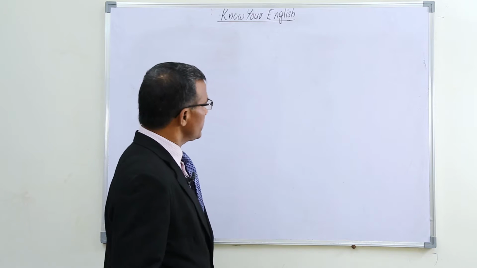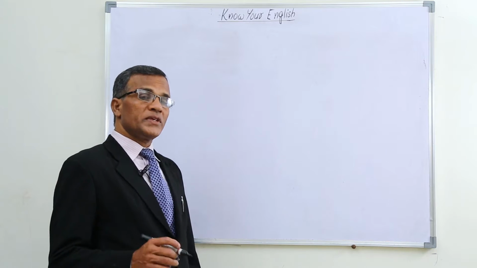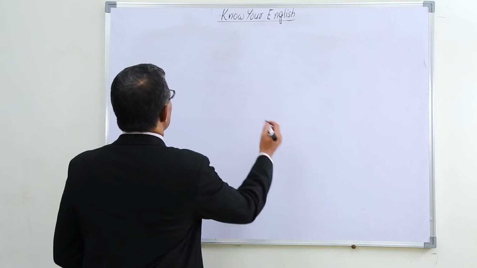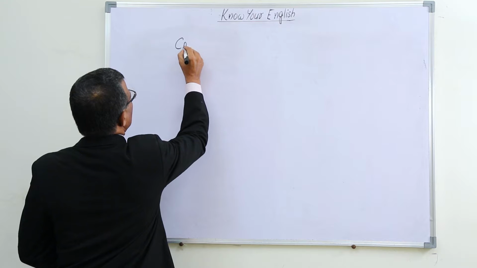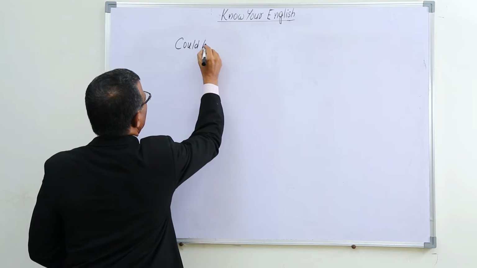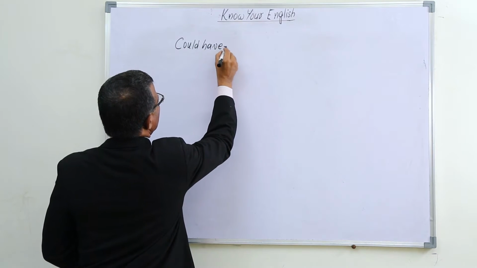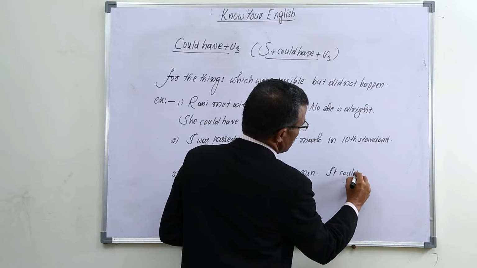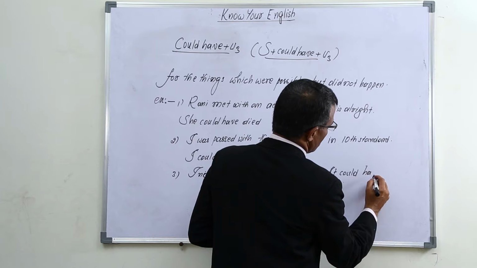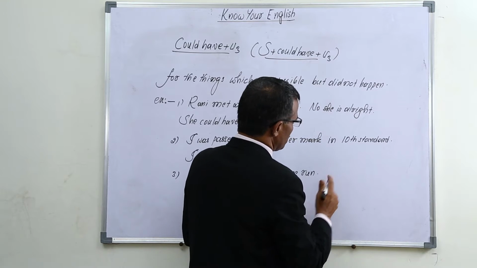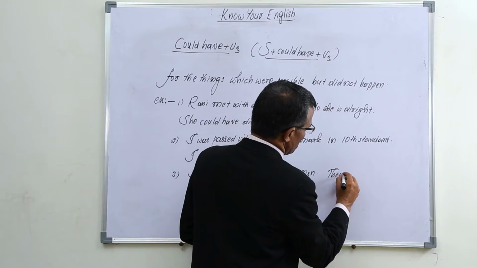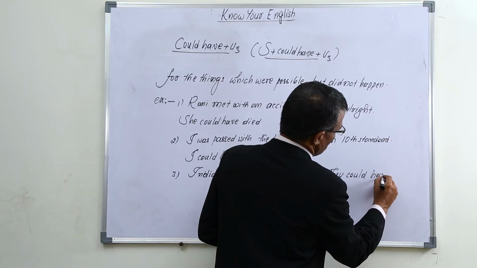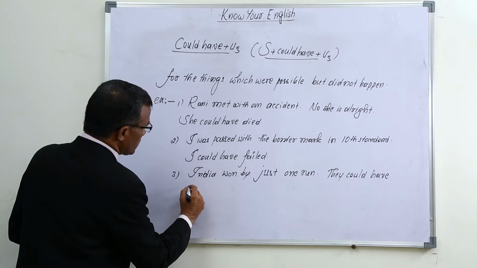Now let us learn how could have plus V3 is used for some other purpose also. Could have plus V3. It could have, they could have lost the match.